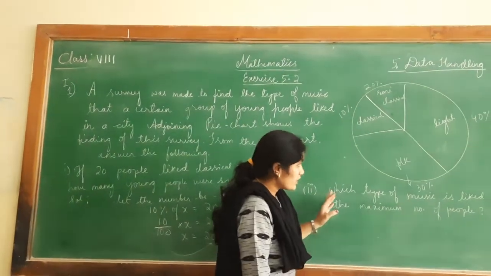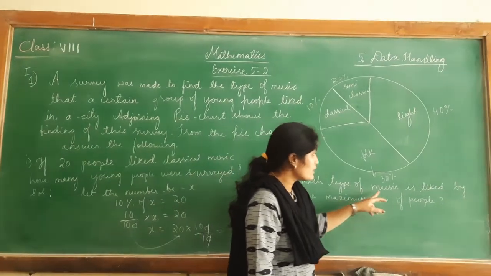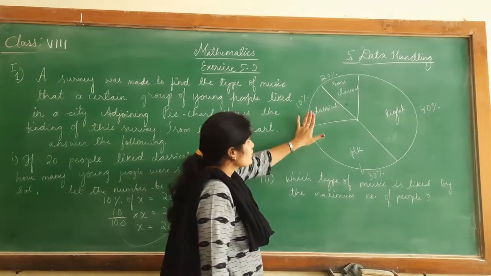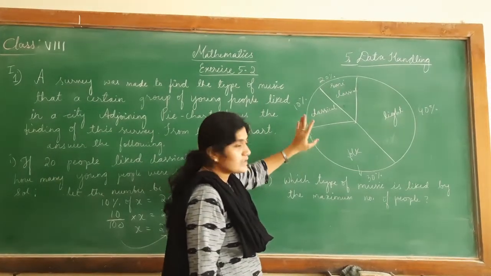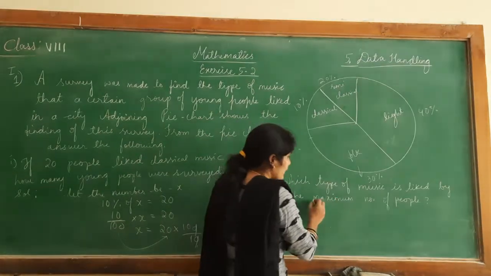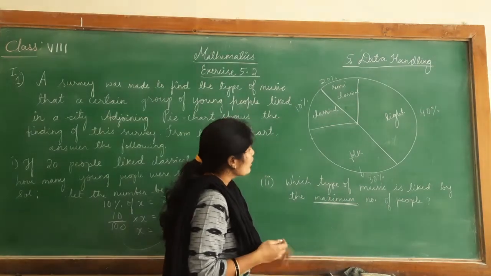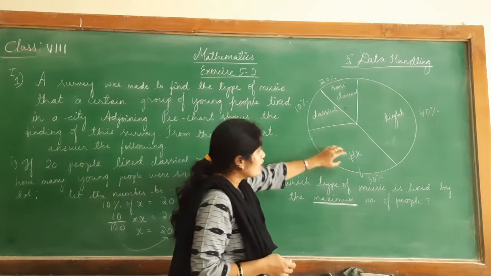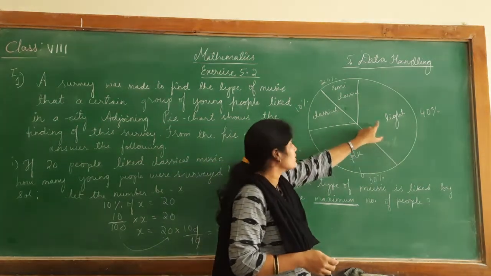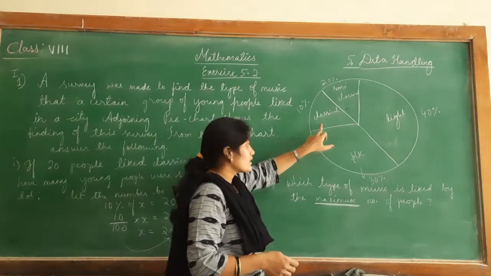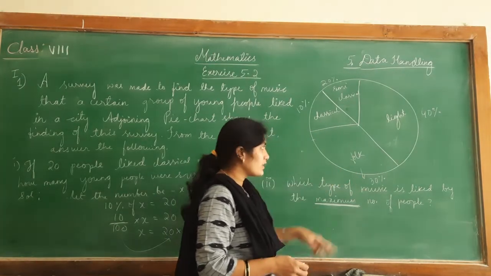Now let us move on to the second question. Which type of music is liked by the maximum number of people? Observe the pie chart, where percentages are given, and here they are asking for the maximum. Maximum is the highest percentage, where you can see light music is 40%, semi-classical music is 20%, classical music is 10%, and folk is 30%.